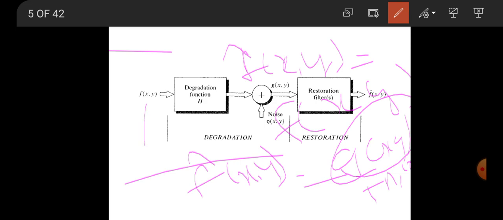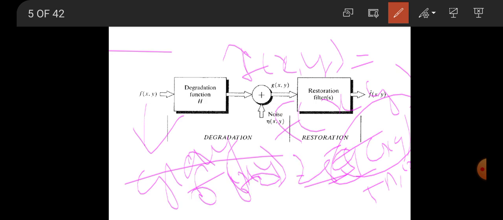Here we are giving the input as a grayscale image, which varies from 0 to 255 levels.